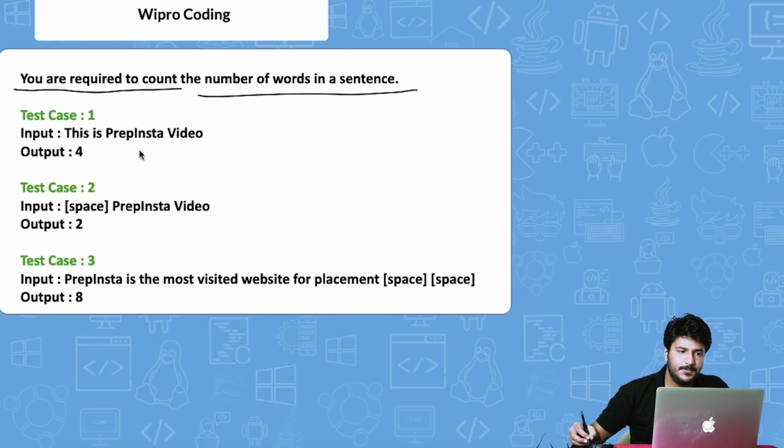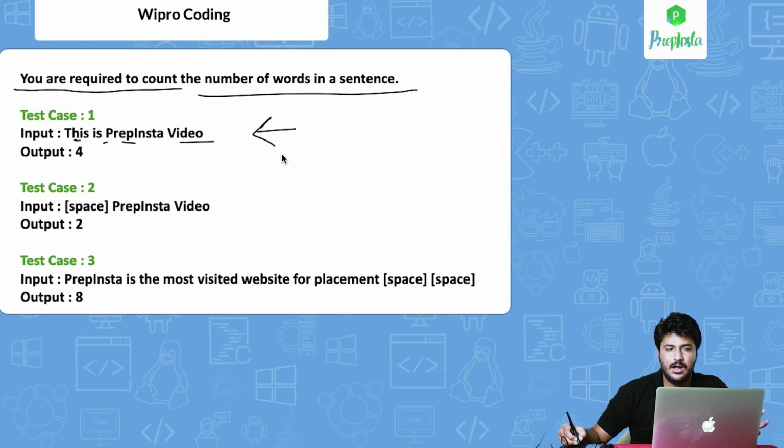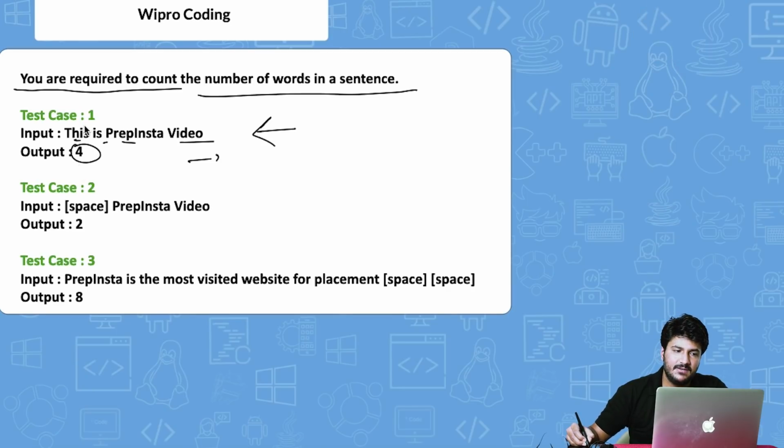So for example, this is PrepInsta video. This you have to take as an input from the compiler, and then finally print 4 as an answer, because obviously there are 4 words: 1, 2, 3, 4. Again, the second one would be test case 2, PrepInsta video, but there is a very specific thing.